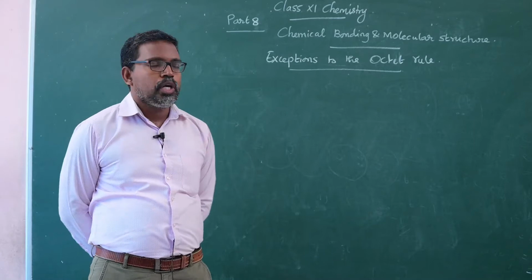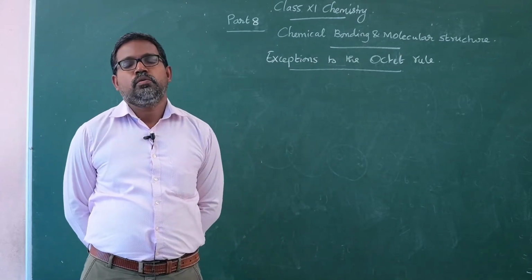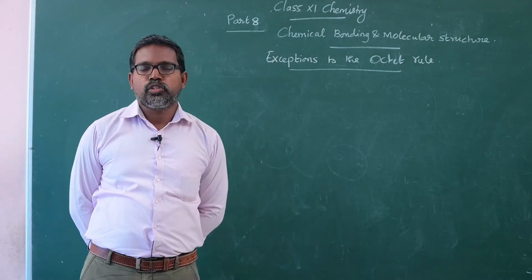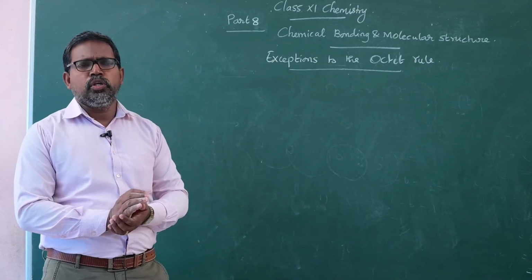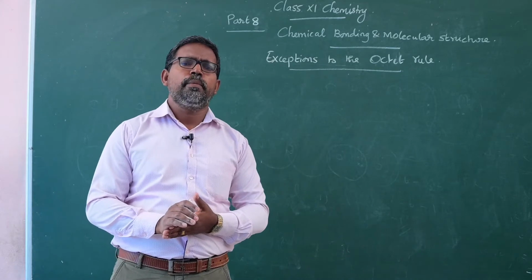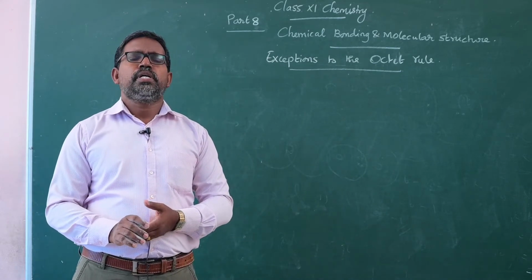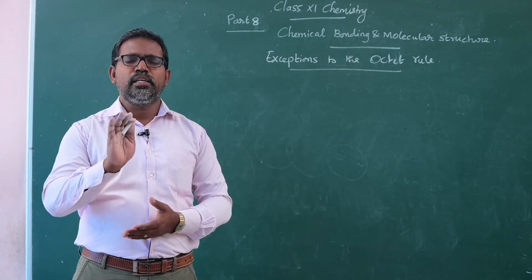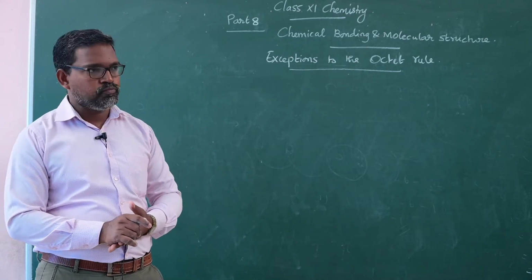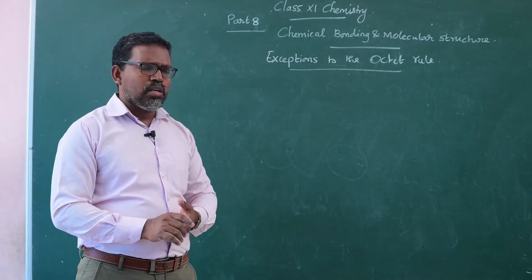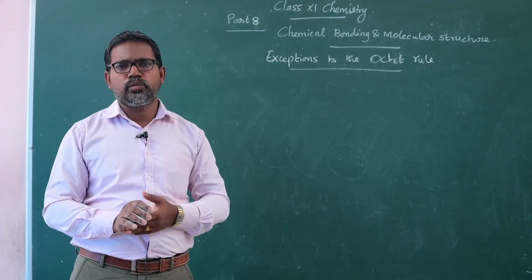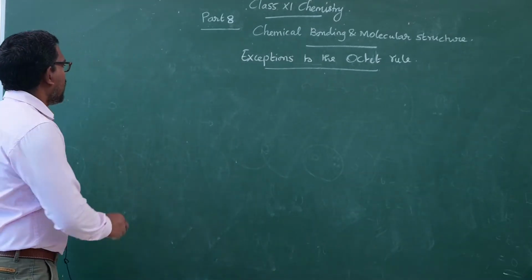Under chemical bonding and molecular structures, today we discuss exceptions to the octet rule. I already told you that in covalent bond formation, the atoms present in the molecules individually attain the octet configuration. Now, what are the molecules which do not obey this octet rule? First of all, the hydrogen molecule.